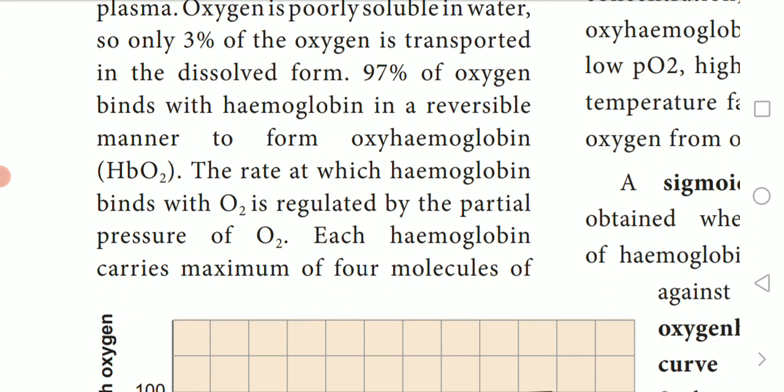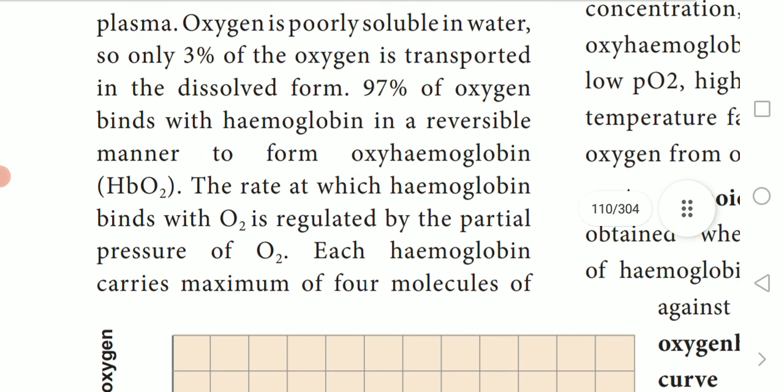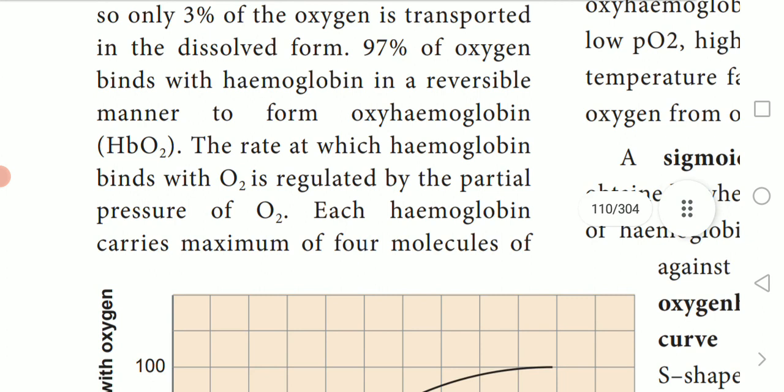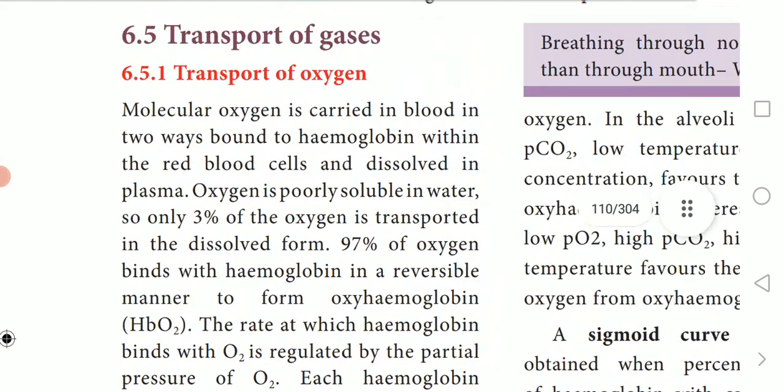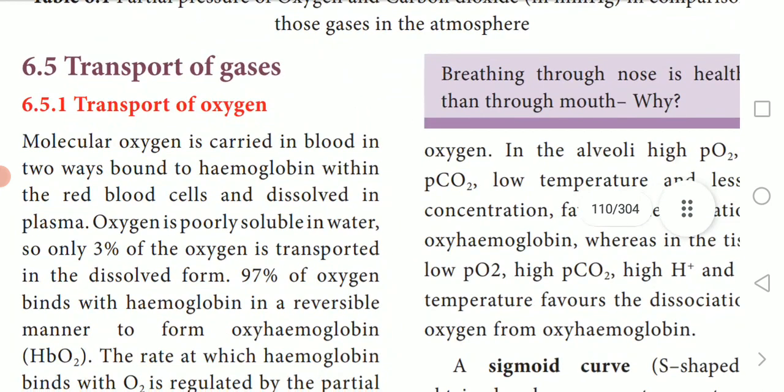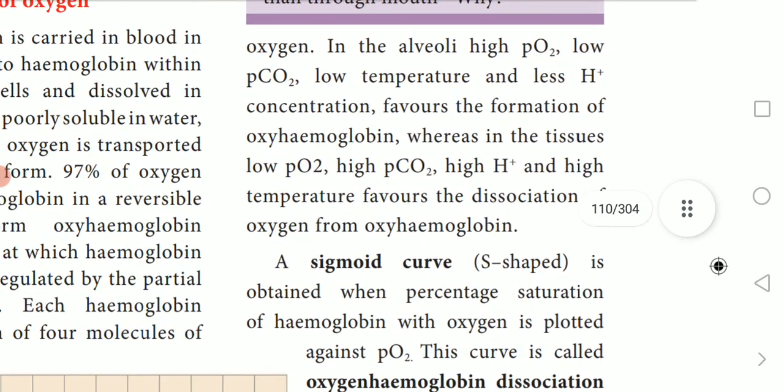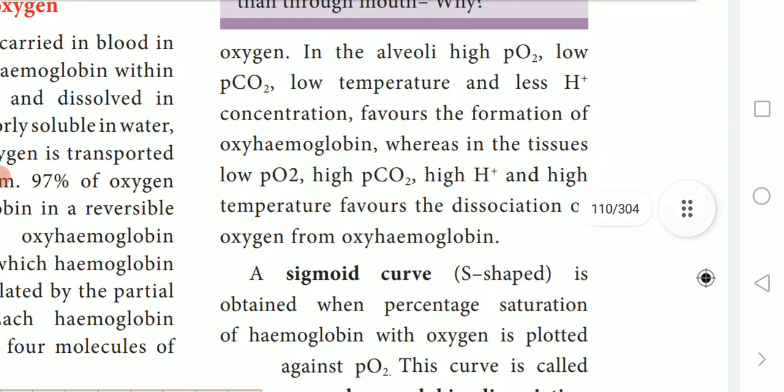Only 3% of oxygen is carried in the dissolved form, whereas 97% of oxygen binds with hemoglobin in a reversible manner to form oxyhemoglobin. What is oxyhemoglobin? It is the hemoglobin loaded with oxygen.